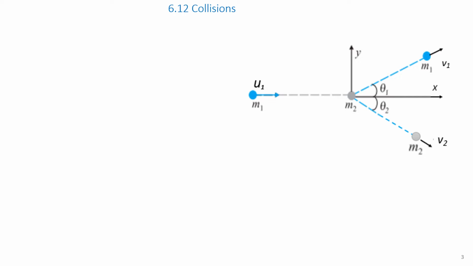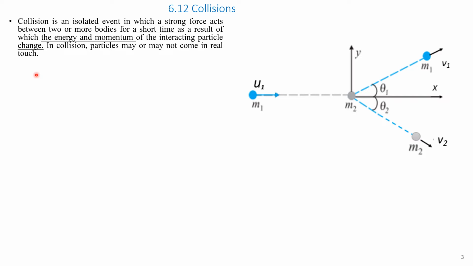Collision. Collision is an isolated event in which a strong force acts between two or more bodies M1 and M2, as shown in the diagram, for a short time delta t, as a result of which the energy and momentum of the interacting particles, that is between M1 and M2, change.